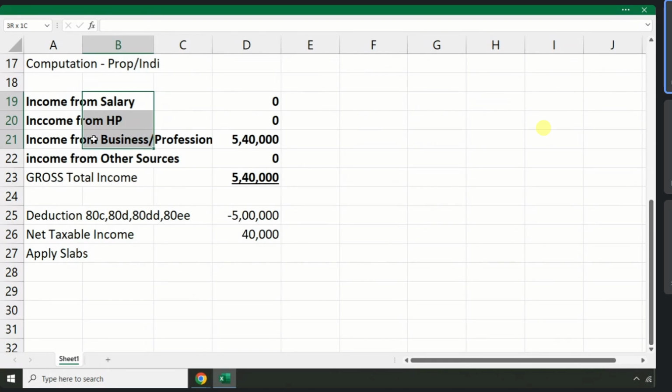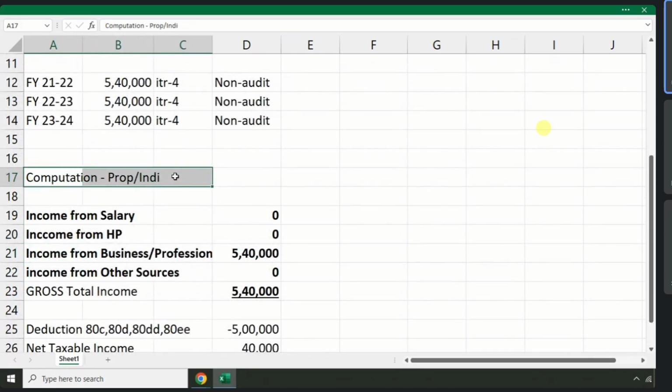If you only have salary, house property, income from other sources, report ITR 1. Additional to this income, if you also have extra income from business or profession, you need to report it on ITR form number 4, which means in ITR form number 4, you can report business income along with your salary income. If you have exclusive business income also, ITR 4. Okay, remember. This is for whom?